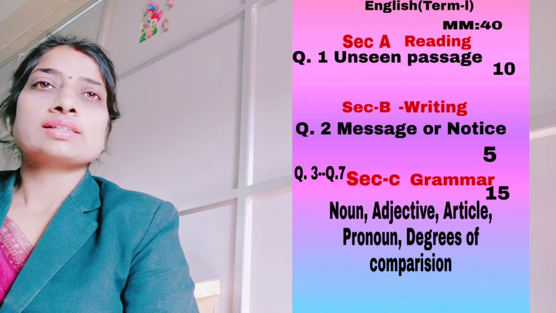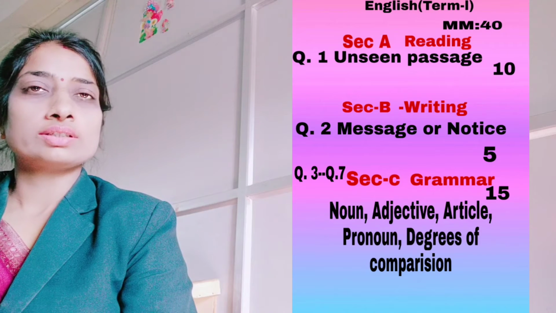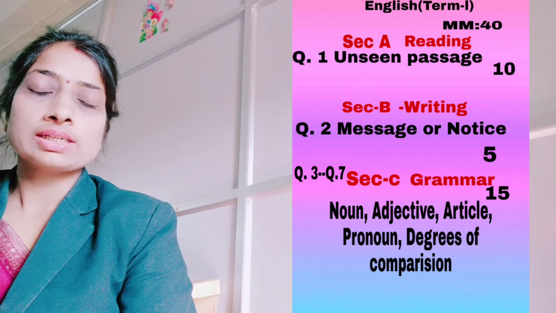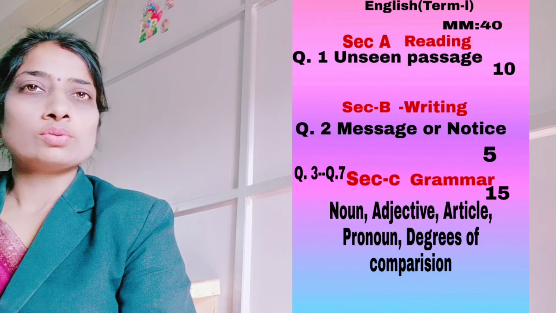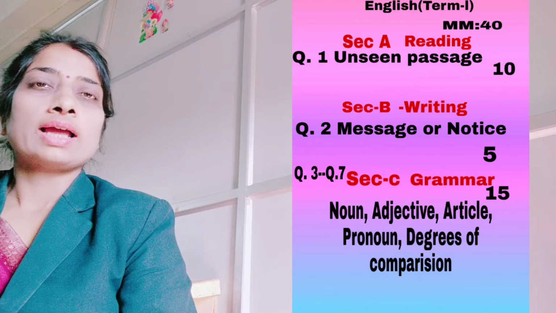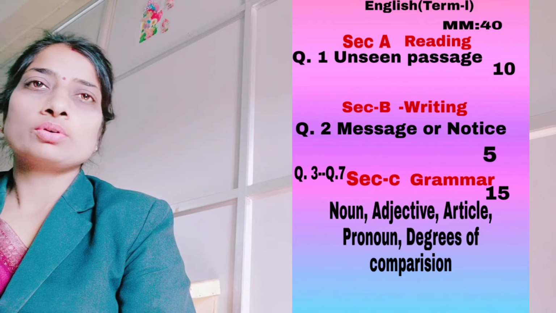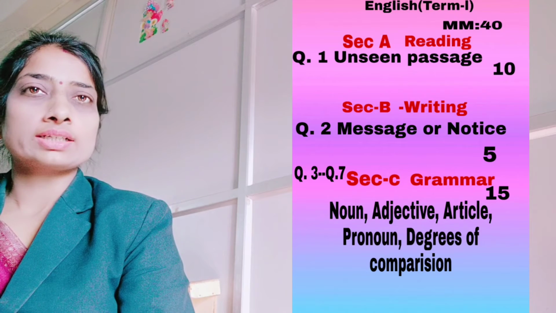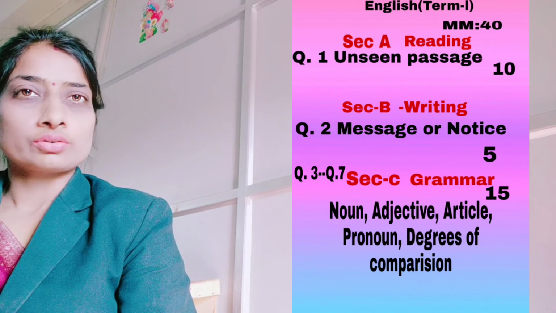Next is section C, the grammar portion, and it will carry 15 marks. You will be getting questions on topics like nouns, adjectives, pronouns, degrees of comparison and articles. That is the syllabus that is given to you. आपको इनमें से जैसे nouns, adjectives, degrees of comparison, इन सब पे अलग अलग questions मिलेंगे.